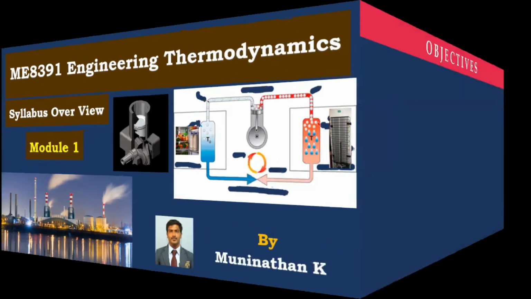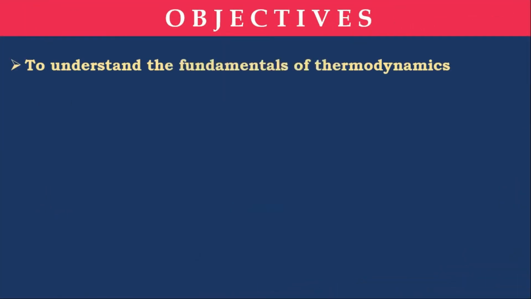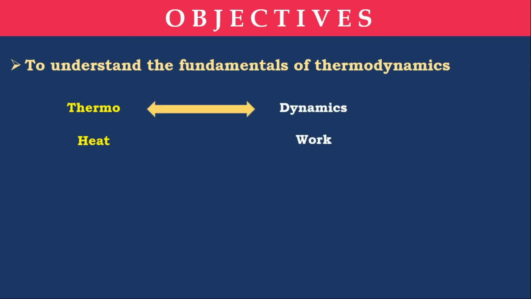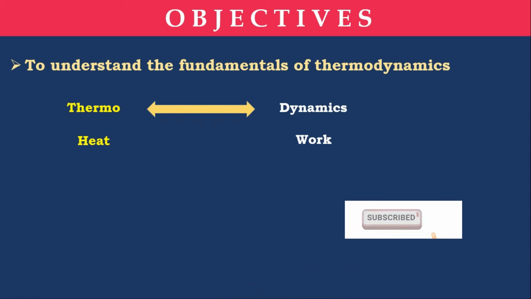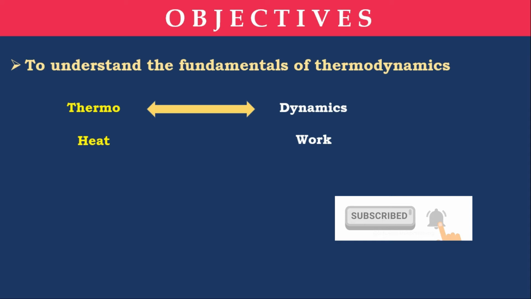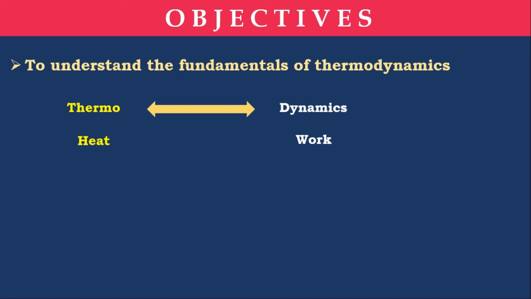Now we will move on to objectives. The first objective is to understand the fundamentals of thermodynamics. Before that, we need to know what is meant by thermodynamics. Thermo means heat, dynamic means work. So, conversion of heat to work or work to heat, or dealing with heat or work. During conversion, what happens to heat or work and those properties? That's only we are going to see. That is our main objective.